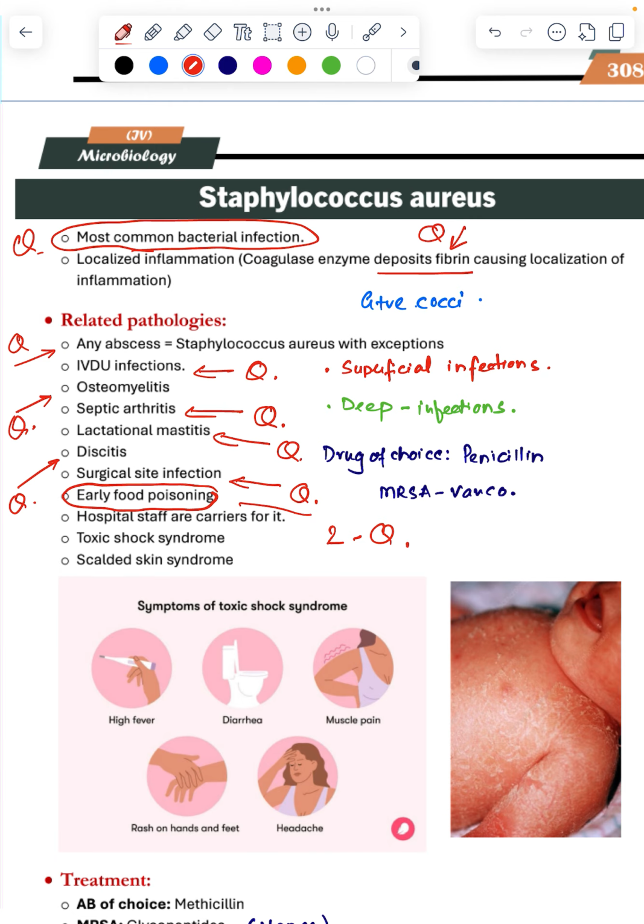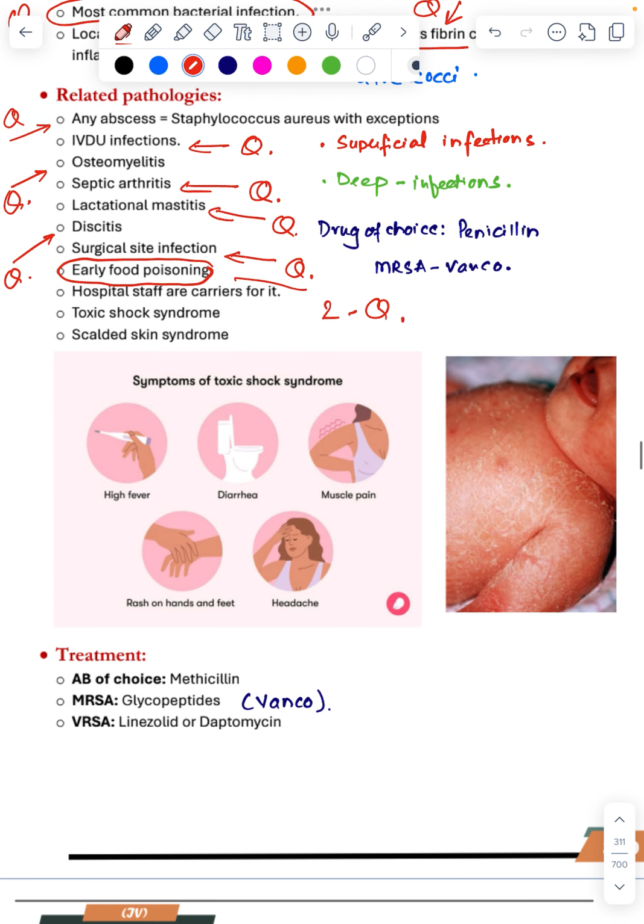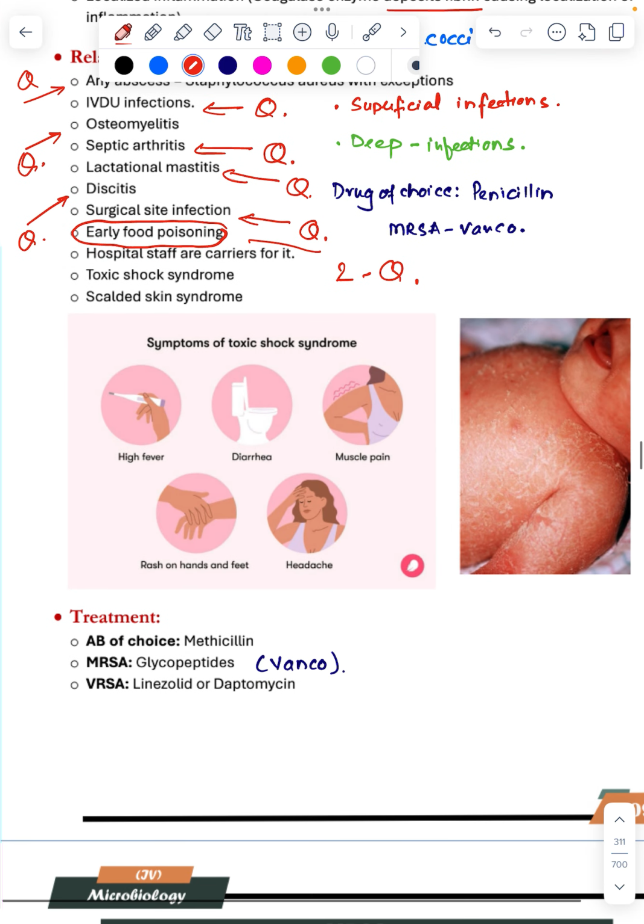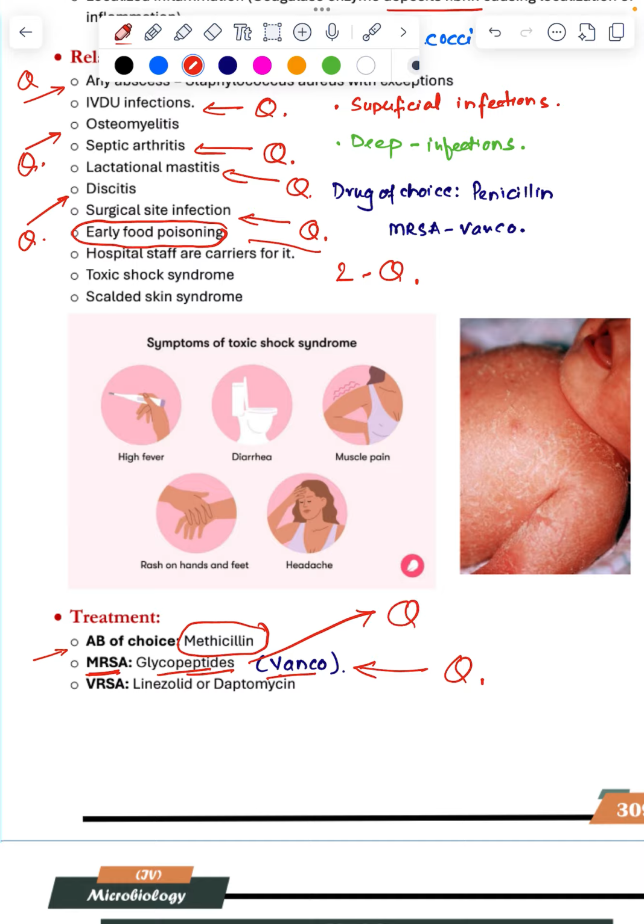Toxic shock syndrome, scalded skin syndrome, these are very rare questions. What is the treatment? Antibiotic of choice is methicillin. But when there is methicillin resistance, MRSA, this is again a very important question. Vancomycin or glycopeptide. This has come as a question. They have not mentioned vancomycin, it is glycopeptide. VRSA means vancomycin resistant.